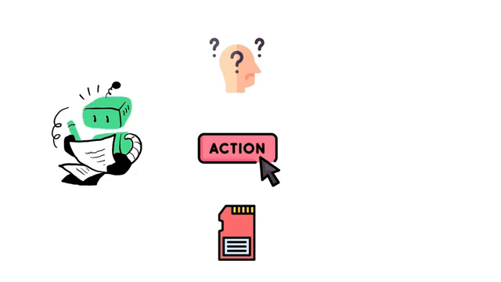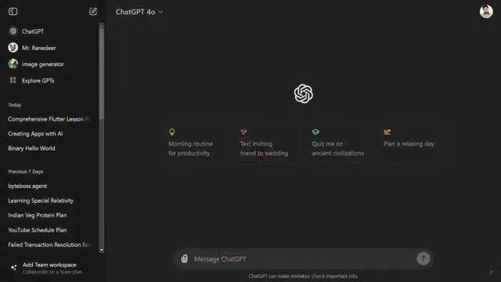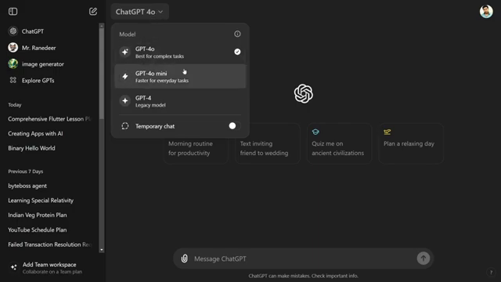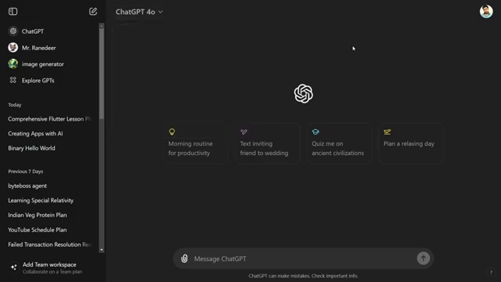So what do you think? Is ChatGPT an LLM or an AI agent? As we know, the greatest advantage of an AI agent is its ability to select the most suitable model. In your ChatGPT application, you can also select the models. So these are the LLM models, and ChatGPT is an AI agent that performs actions for you.